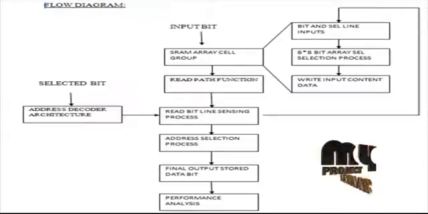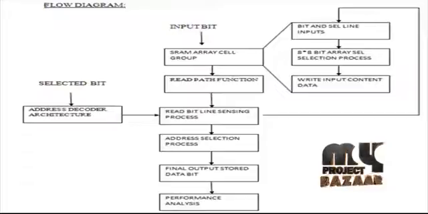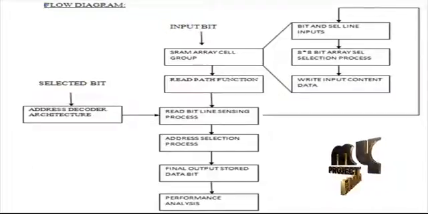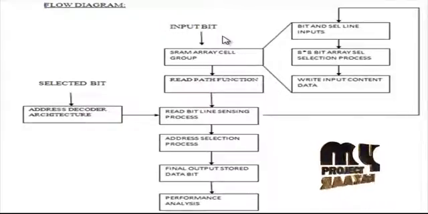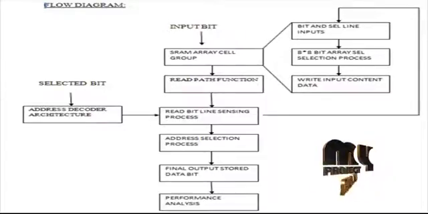Finally, we develop the overall 8 by 8 bit array SRAM cell to be used in the CMOS logic. The CMOS logic consists of the NMOS and PMOS combination present in the overall CMOS logic, and we focus the overall array cell for read and write purposes, and also for the address selection process. We select the address conditions and set the two bits of the address for row and column selection, and they set the bit and read. Whatever bit is not set, we do not read the data bits, and if the bit is set, they read the output data bits effectively. This is our final flow diagram for the product.